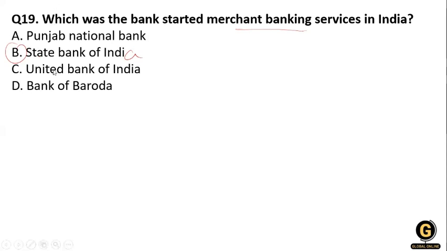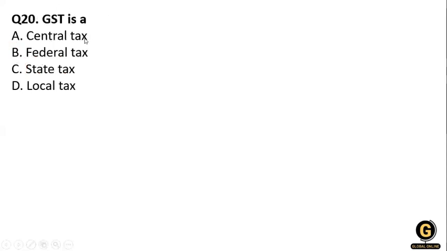Now, the next question: GST is what? GST is a central tax, federal tax, state tax, or local tax. You know that GST is a federal tax, applied to the cost of certain goods. Federal means the tax is applied on the cost of certain goods and services.